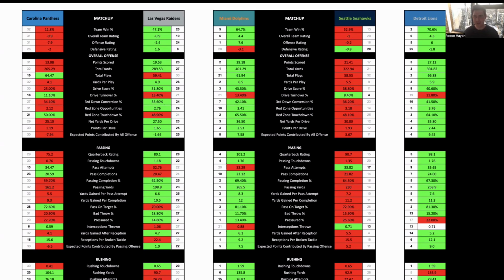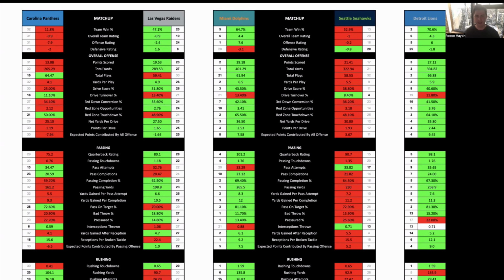It's probably just a game where the obvious play is backing Las Vegas, but I'm wary of that off their performance last week and a potential letdown spot for them here. I also feel like Carolina could hang around a little bit in this game with those changes at QB. They're going to be a better side. They potentially will stay in the game, and that'll make Las Vegas throw the ball a little bit more.